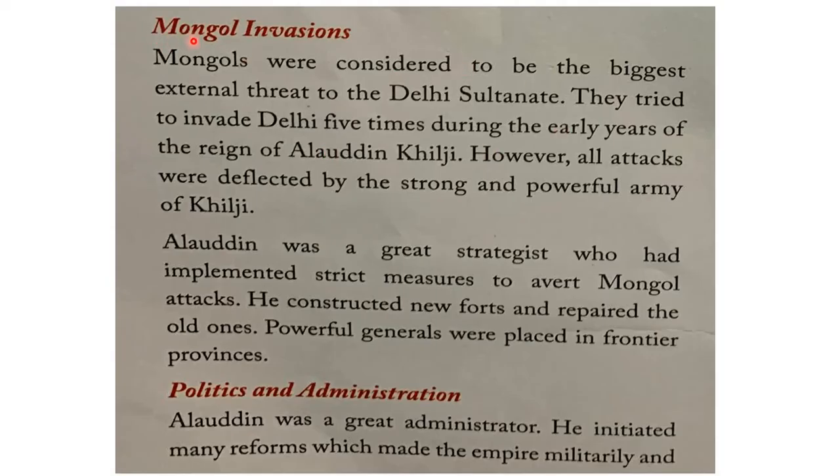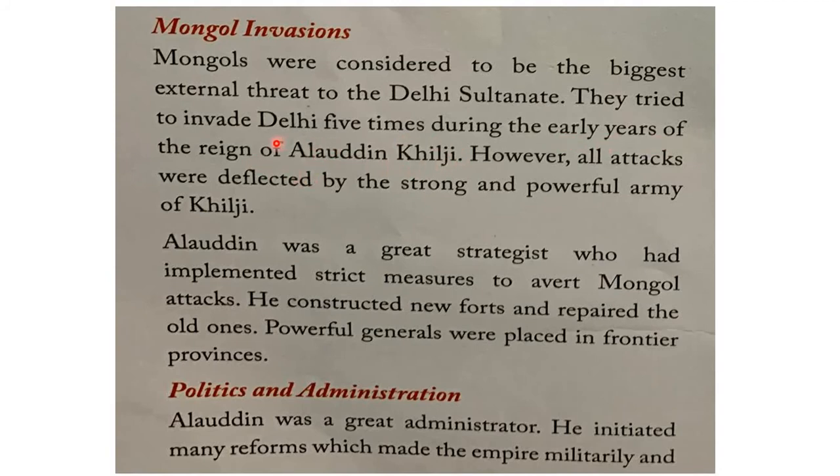So Mongol invasions. These Mongols were very fearful, very cruel warriors who used to attack many places. So as a part of their expeditions, they also tried to attack Delhi Sultanate. And Mongols were considered to be the biggest external threat to Delhi Sultanate. So under Alauddin Khilji, he concluded that except Mongols from outside India, nobody can dare to defeat Delhi Sultanate. So he was also worried about the Mongol attacks, and they tried to invade Delhi 5 times during the early years of the rule of Alauddin Khilji.